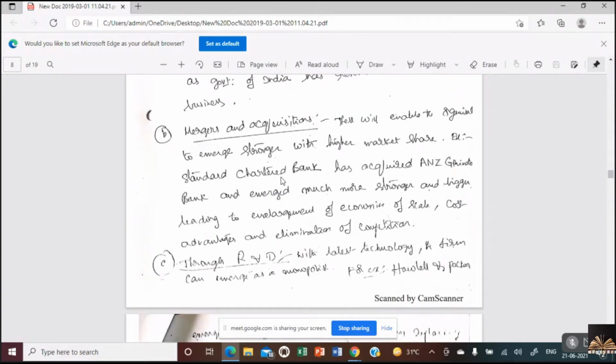The second one is mergers and acquisitions. What do you mean by mergers and acquisitions? Weaker companies are taken over by stronger companies. For example, a new innovation is made where the company files its patents and becomes a monopoly, but it does not have the infrastructure to continue mass production. In such a situation, it will sell its patents to bigger companies, so that leads to monopoly.